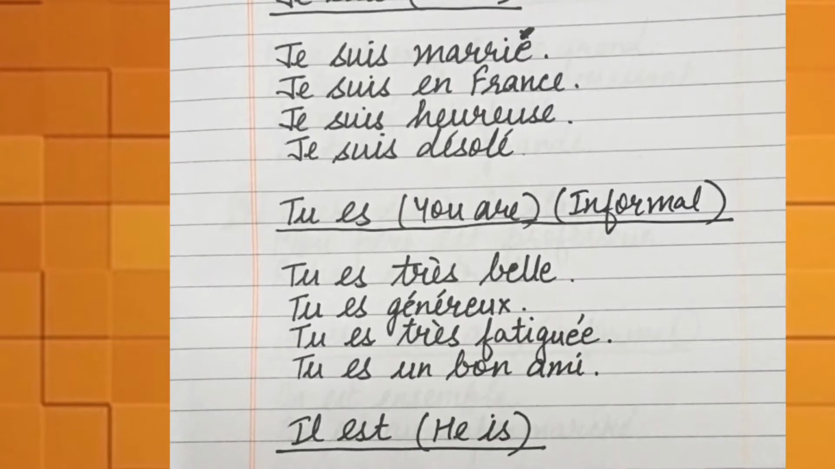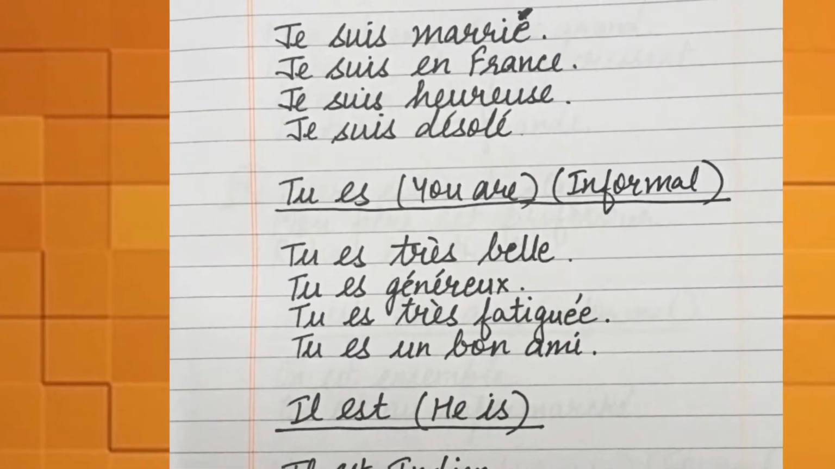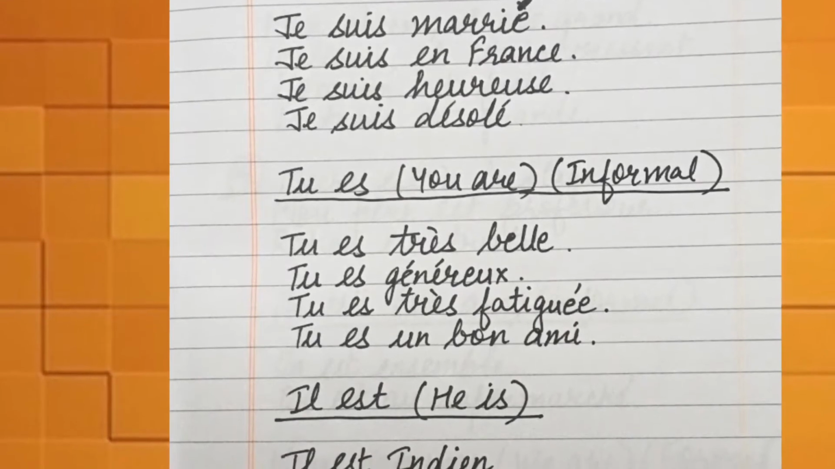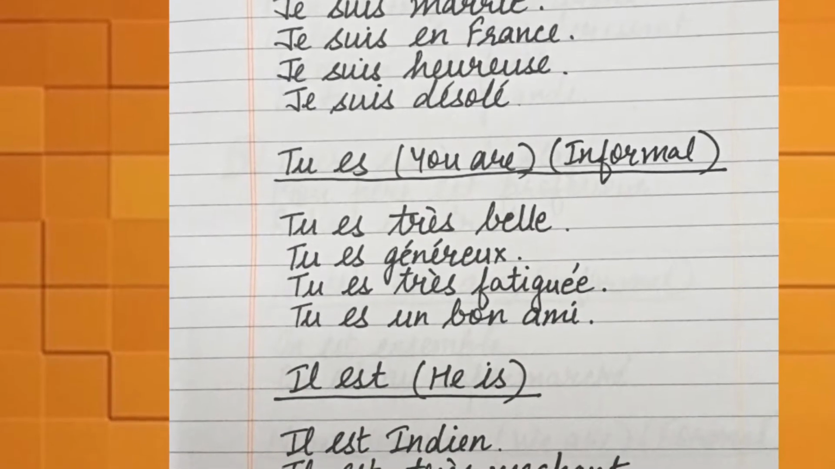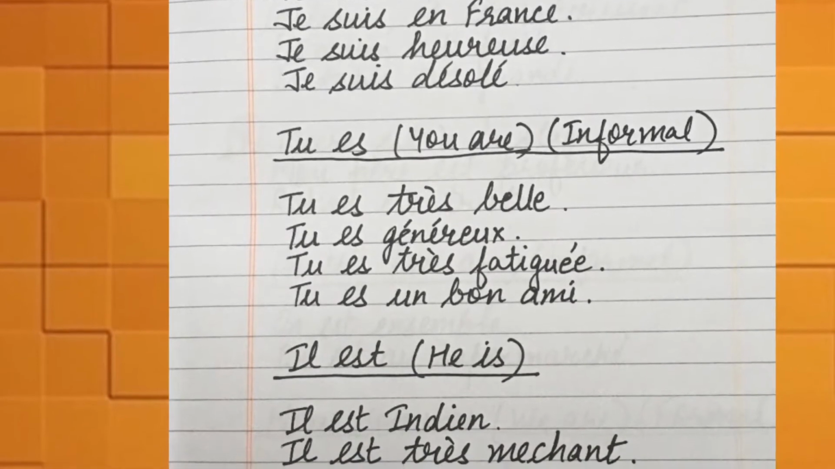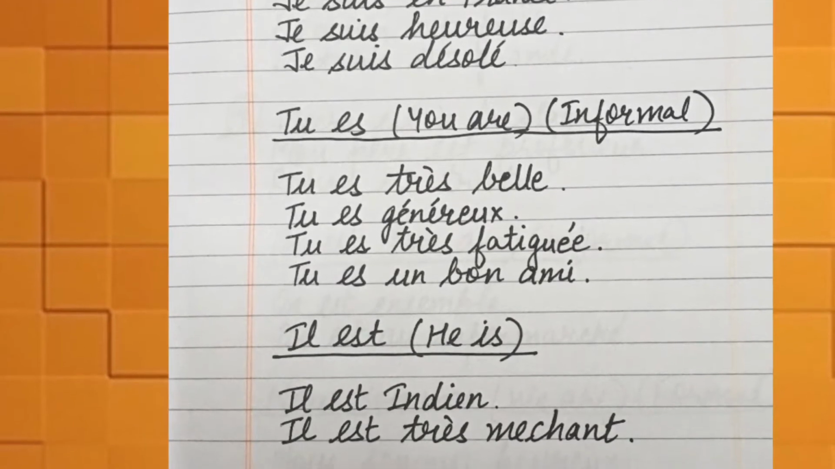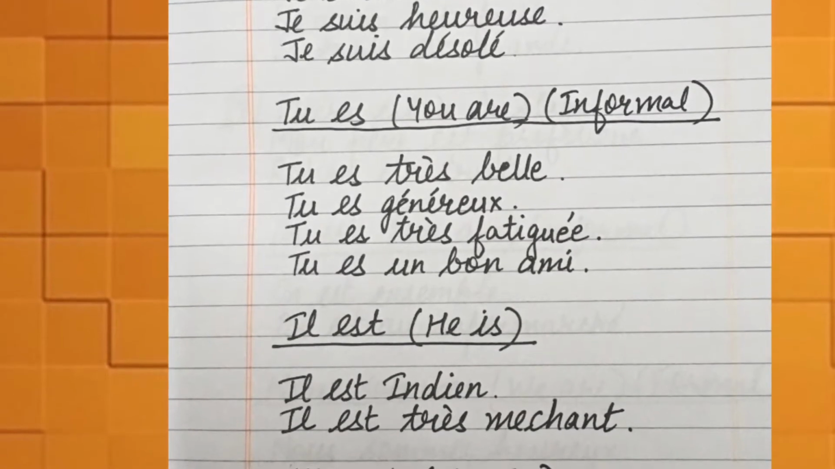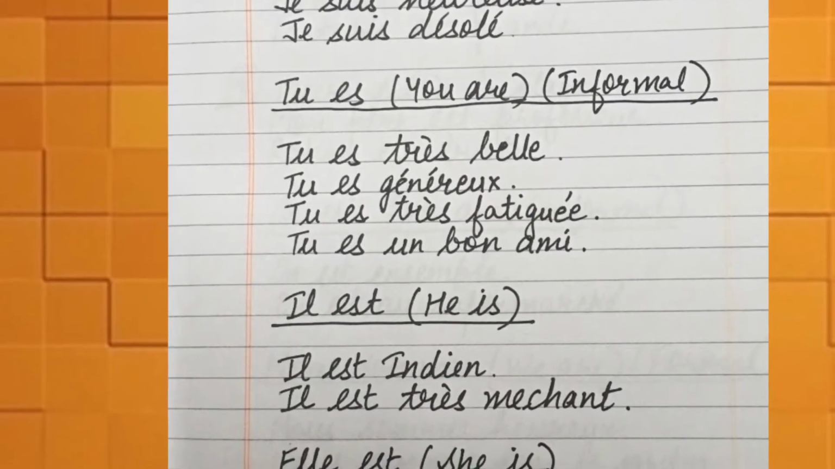Next is tu es. Tu es is you are. The informal way of saying you are. We can make sentences like tu es très belle means you are very beautiful. Tu es généreux means you are generous. Tu es très fatigué means you are very tired. Tu es un bon ami means you are a good friend.